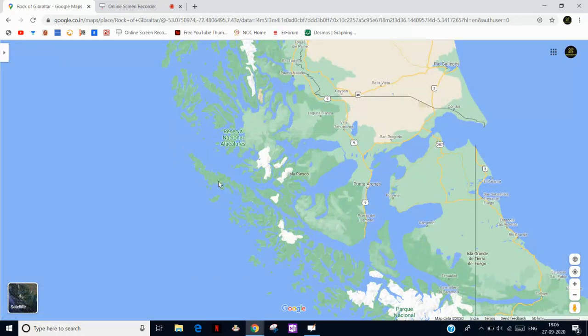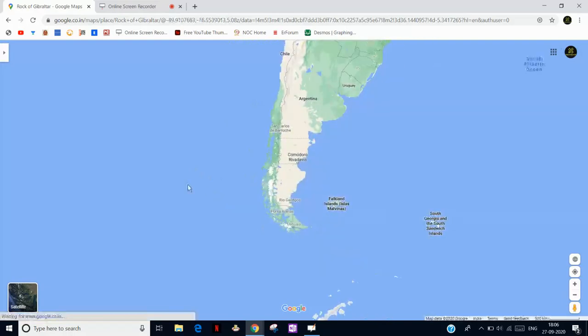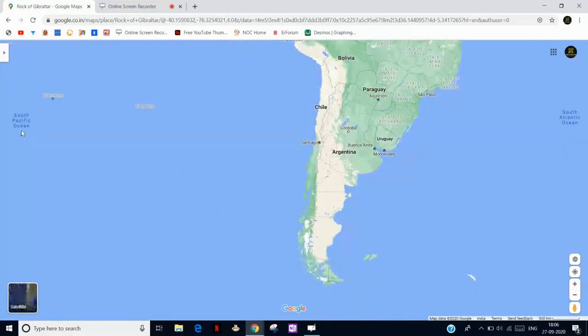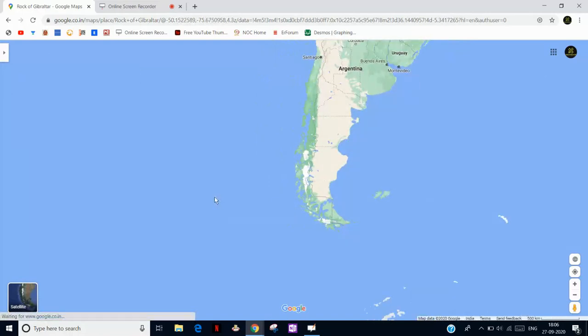Bigger and longer ships cannot turn here, there is a chance of accident, and it takes a long time. So if you want to go from the South Pacific Ocean to the South Atlantic Ocean, all the ships come here and just pass down around this southern tip. So this is not widely used.